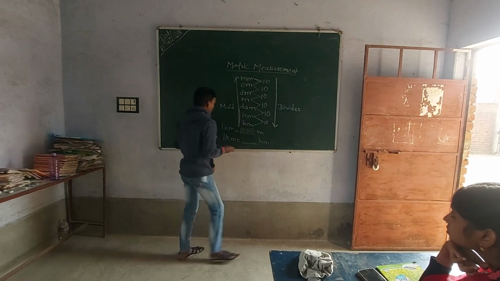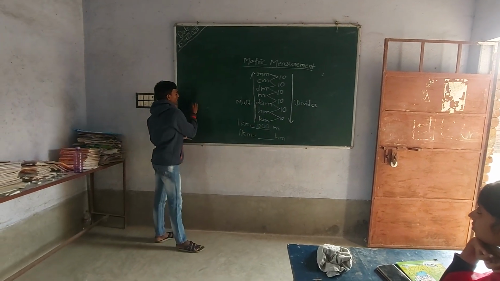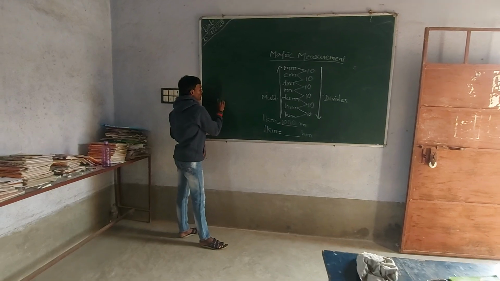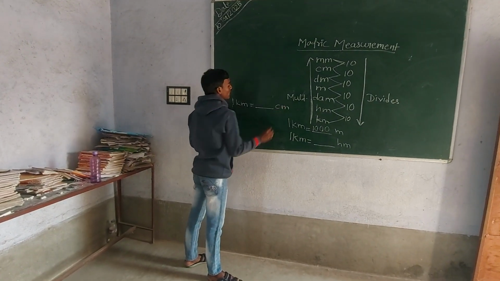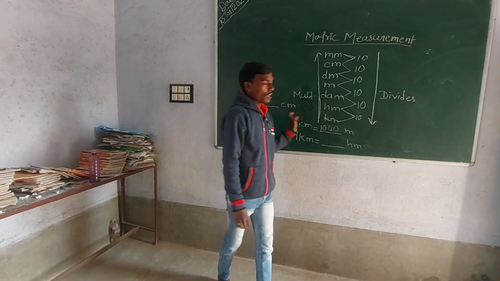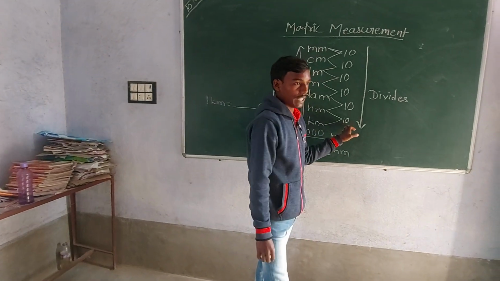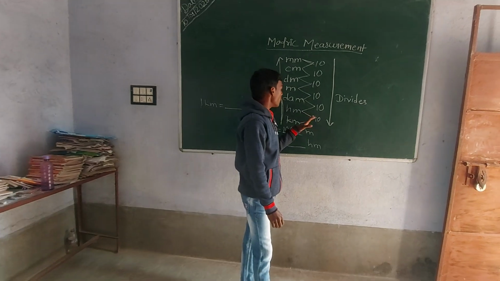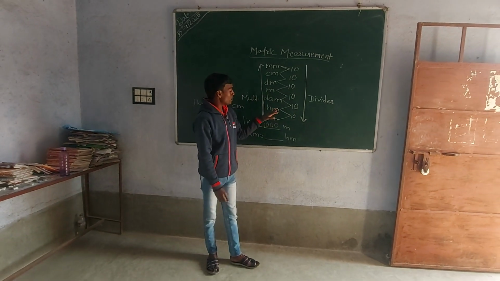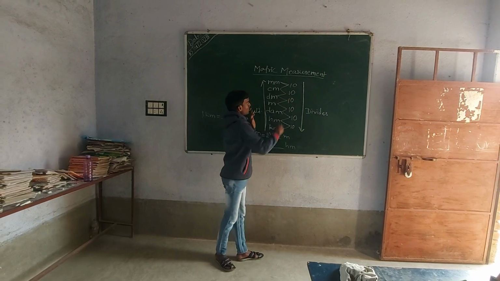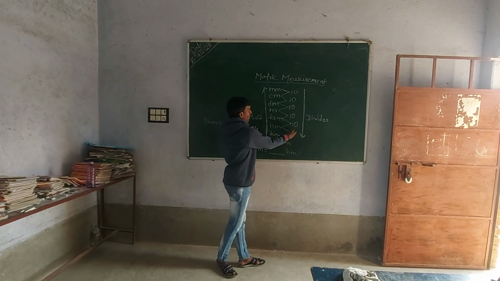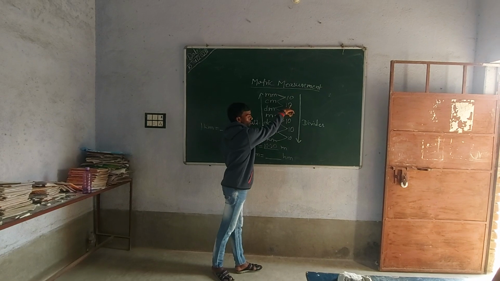For example, if I ask you in 1 kilometer how many centimeters, we simply count the tens, and the gap between two units is 10. How many tens are there between centimeter and kilometer? 1, 2, 3, 4, 5.